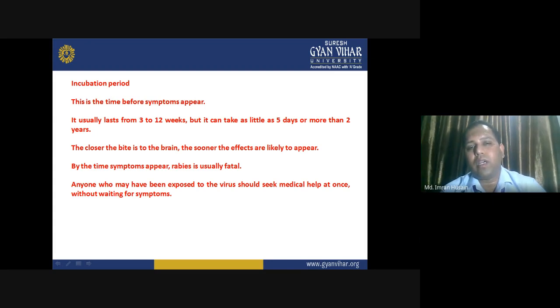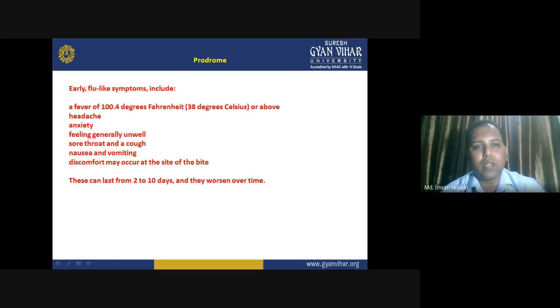Anyone who may have been exposed to the virus should seek medical help at once without waiting for the symptoms. So if you have had such an accident where you suspect that you might have rabies or some symptoms like that, immediately go to the clinic or a medical consultant and receive the vaccination, or immediately receive medical help at once without waiting for the symptoms. If you take such steps, it will definitely save your life.